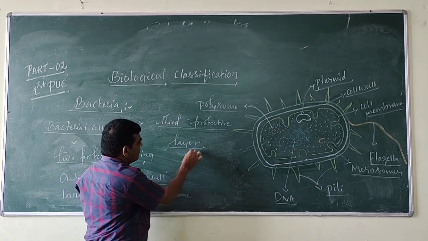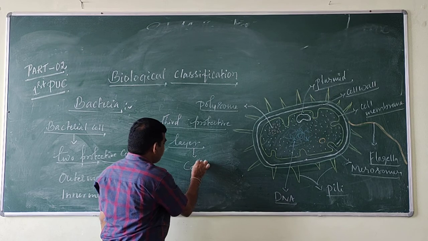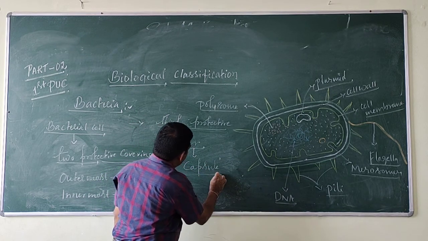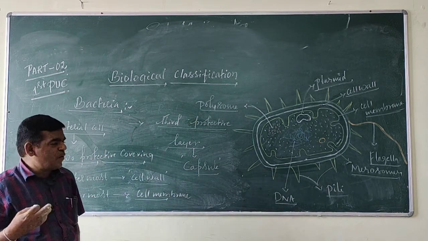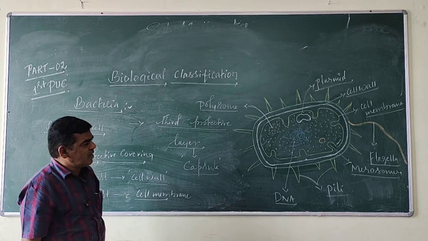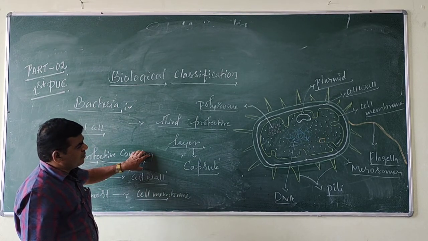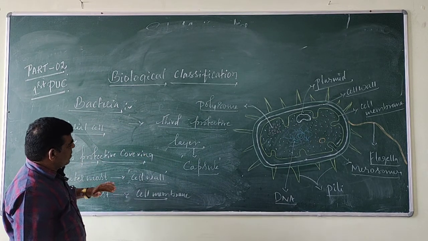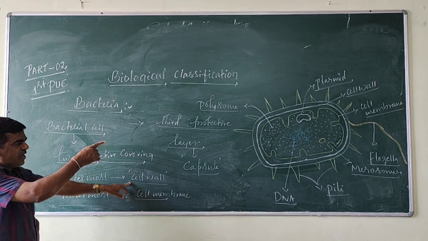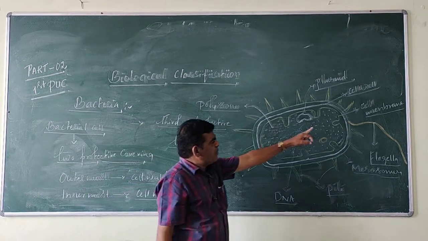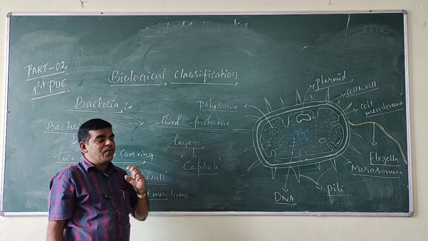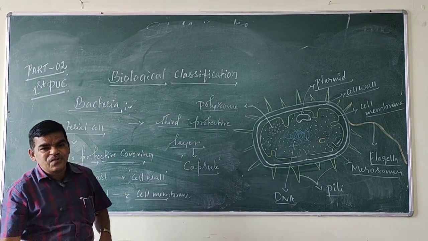It is called the capsule. Clear? Two protective coverings: the outermost one is called the cell wall, the innermost is called the cell membrane. And in some bacteria, a third protective covering is present. It is called a capsule.